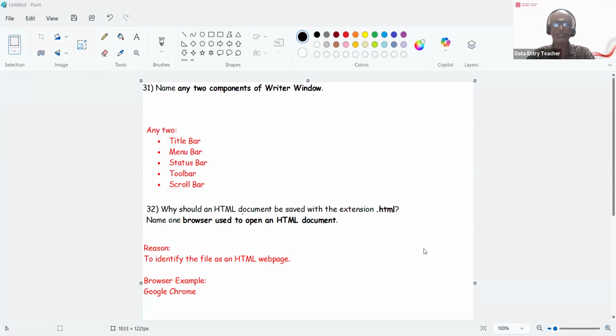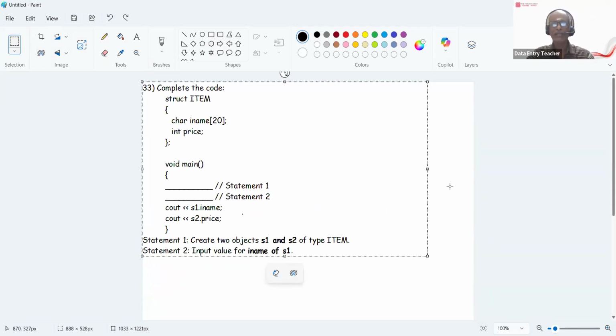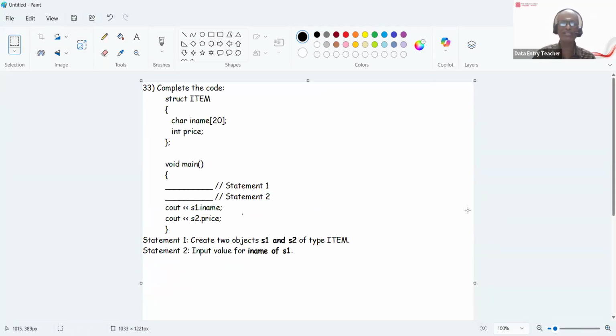Okay. Next is the 23rd question. It is about structures. Complete the code. Here the structure is given with data members name and price. In void main, statement 1 and statement 2 you have to fill up. The name and price are printed with the objects S1 and S2. So what is statement 1? It is a very simple question and a very simple answer. You can easily get marks out of it.